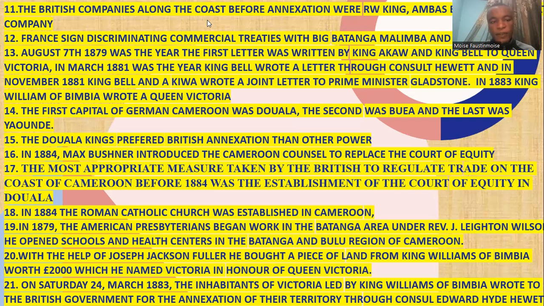Now, in 1894, Marsh Buchner introduced the Cameroon Council to replace the Court of Equity. The most appropriate measure taken by the British to regulate trade on the coast of Cameroon before 1884 was through what? The establishment of the Court of Equity in Douala. In 1884, the Roman Catholic Church was established in Cameroon. In 1879, the American Presbyterian began work in the Batanga area under Reverend Licton Wilson.